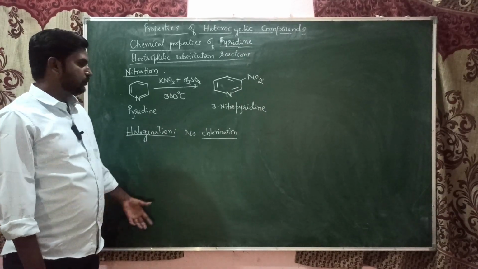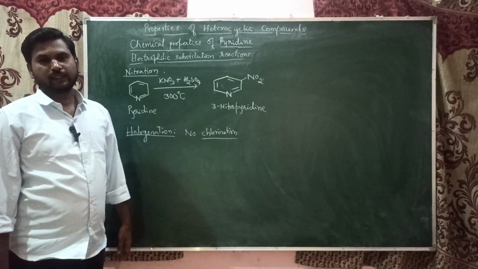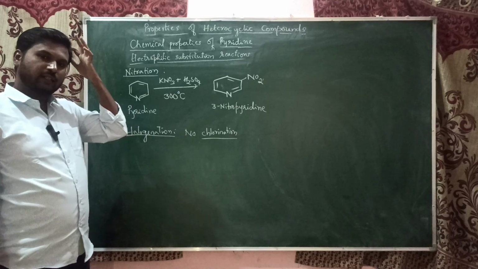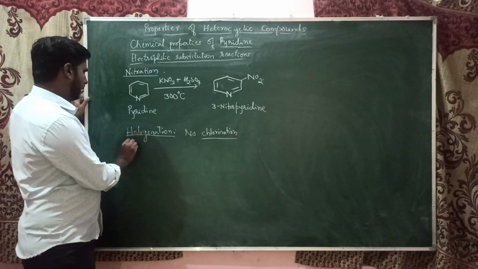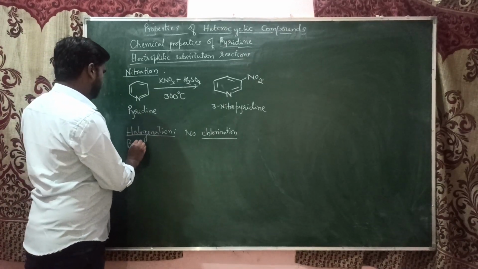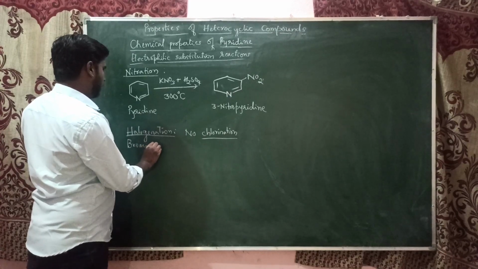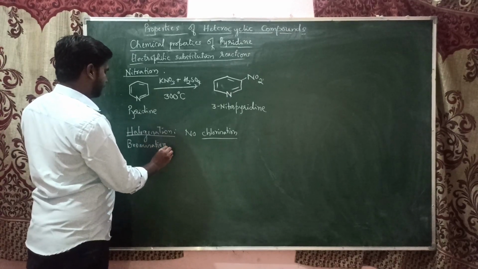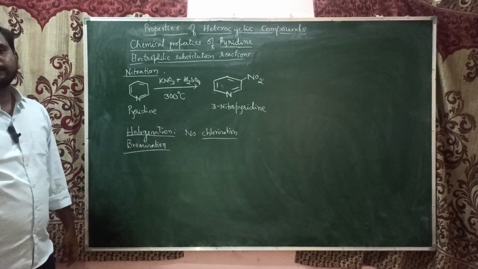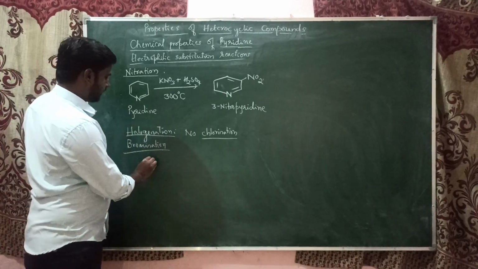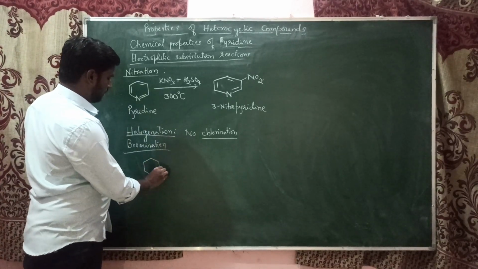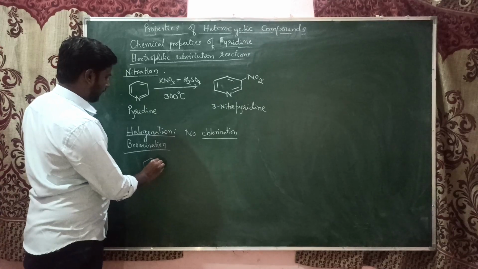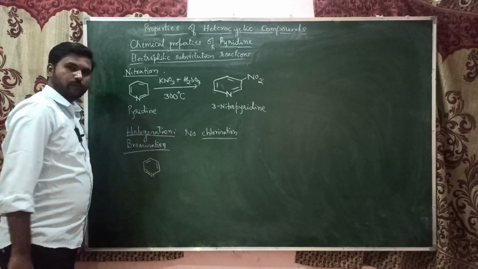But here chlorination is not possible, as it is not easily undergoing the reaction. But we can do bromination, because bromination is also an example of halogenation. Pyridine may undergo bromination.